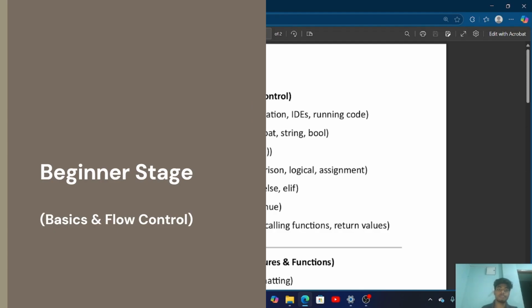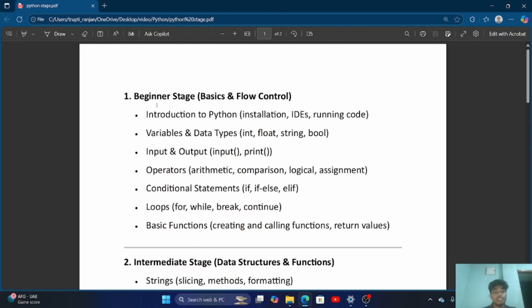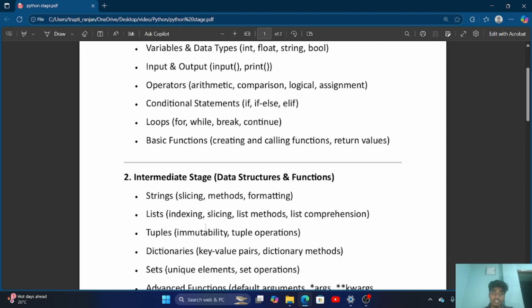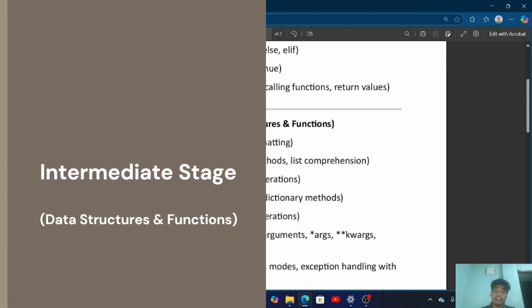Beginner stage. That beginner stage discusses the basics and flow control. That discusses the introduction of Python, variables and data types, input output operators, conditional statements, loops, basic functions. Then we go to the intermediate stage, where we deal with data structures and functions.